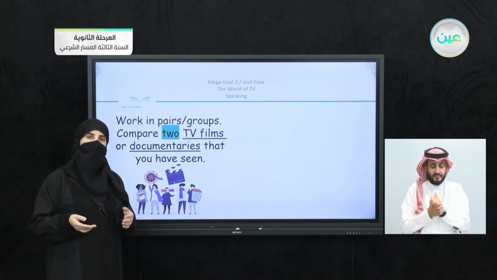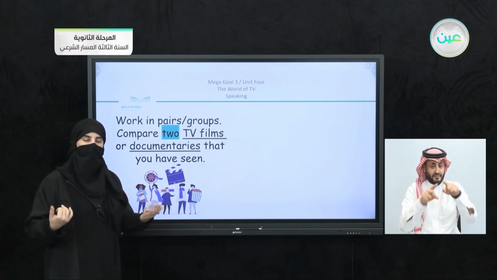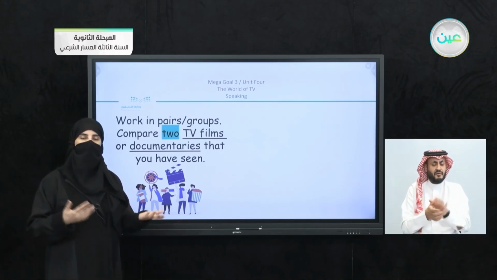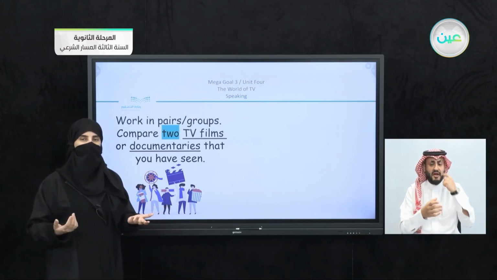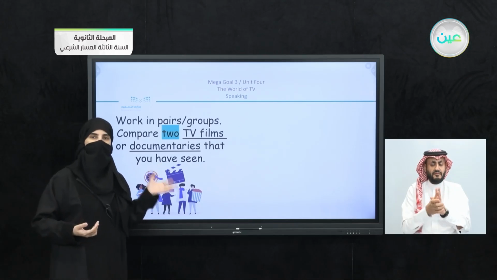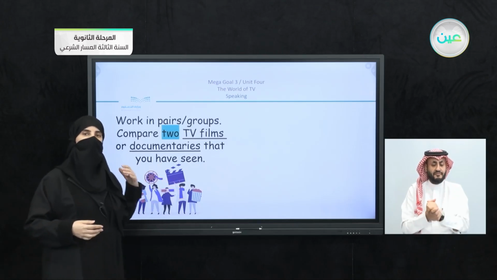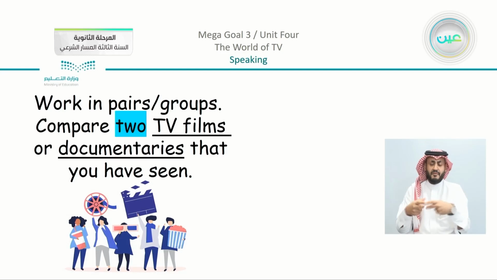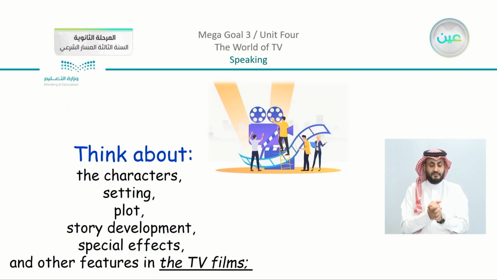So you're going to compare between two TV films if you wish, or if you choose to compare between two documentaries, you can do it as the book directs you, as pairs or in groups. It's up to you. Think about the characters, the setting, the plot, story development, special effects, and other features in the TV films.